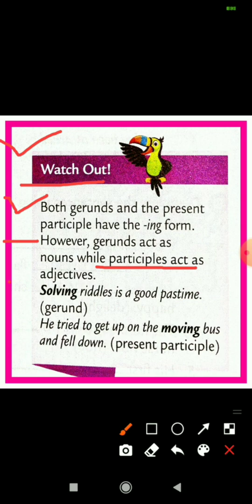You can see solving riddles is a good pastime. So here solving riddles is a noun phrase and solving is a gerund. Solving riddles is a good pastime. And second example is he tried to get up on the moving bus and fell down. So here it is used as present participle because it is modifying the noun, that is bus. Which type of bus? Moving bus. He tried to get up on the moving bus and fell down. And that is the difference between gerund and present participle.